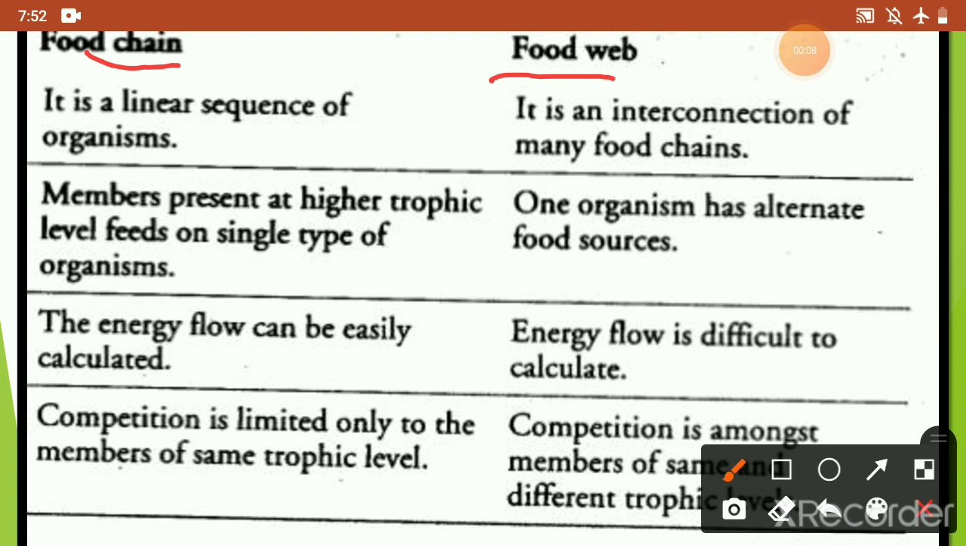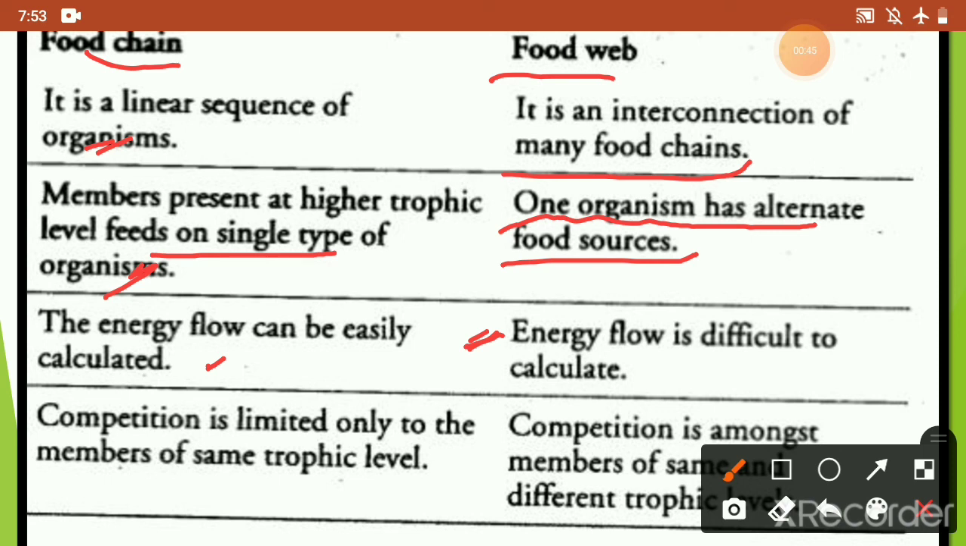Food chain is a linear sequence of organisms, whereas food web is an interconnection of many food chains. In a food chain, the members present at higher trophic level feed on a single type of organism, whereas in a food web, one organism has alternate food sources. In a food chain, the energy flow can be easily calculated, whereas in a food web, it is difficult to calculate the energy flow.